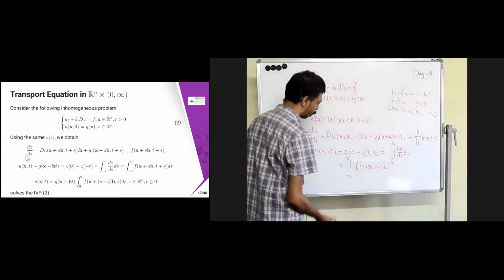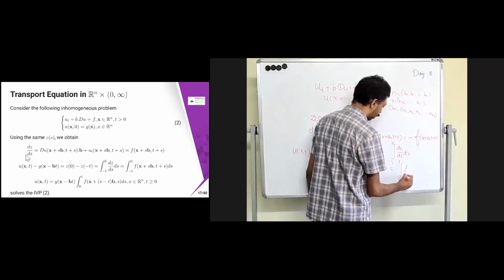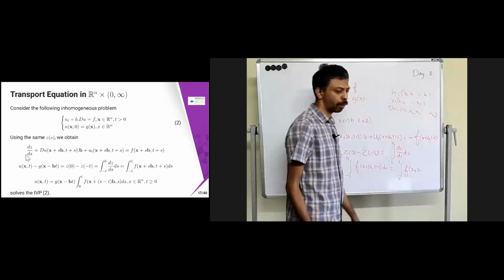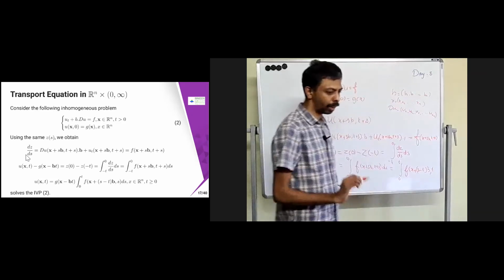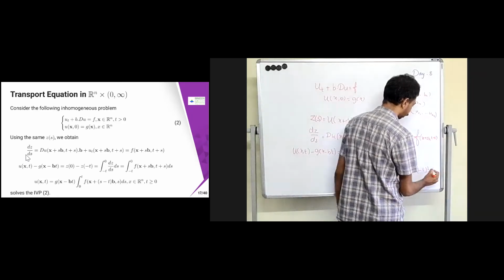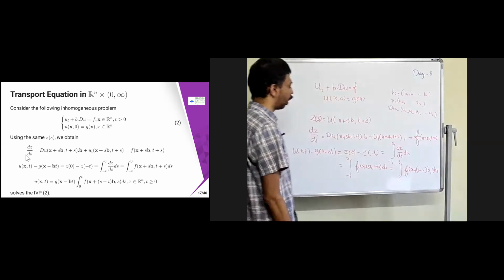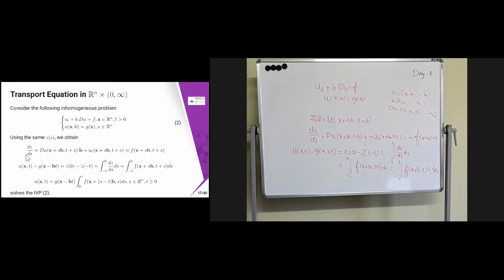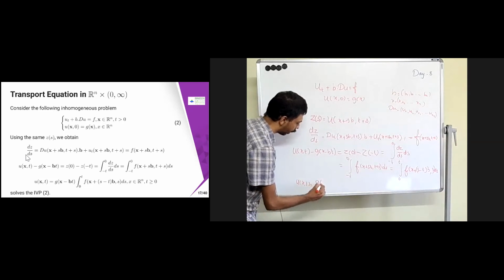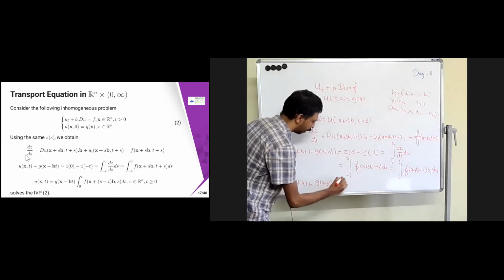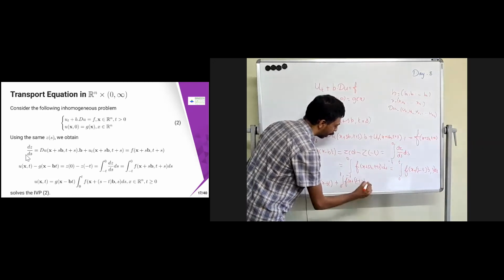Now I am going to put a change of variable here. If I put the change of variable, I can rewrite this as the integral from 0 to t of f of (x plus (s minus t) b, s) ds. You put a proper change of variable so that you get this substitution. So in this case u of (x, t) is going to be g of x minus bt plus the integral from 0 to t of f of (x plus (s minus t) b, s) ds.